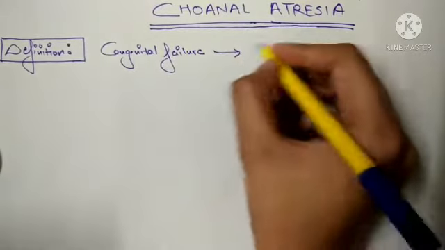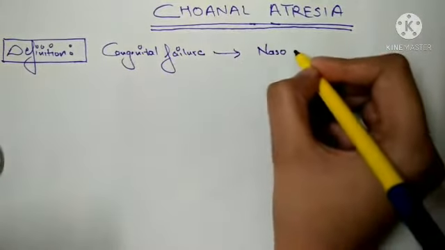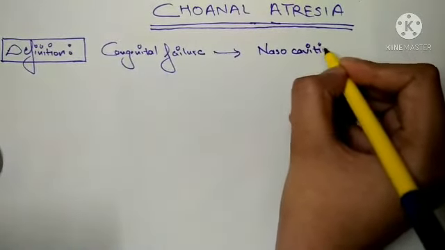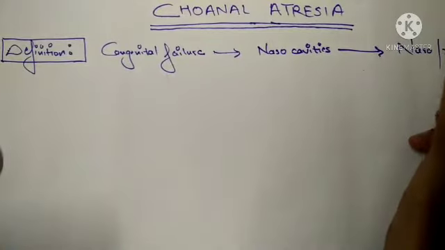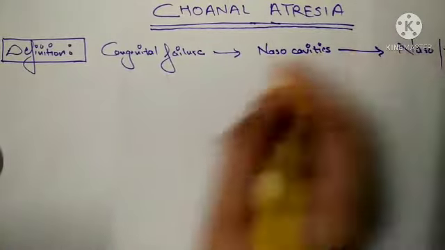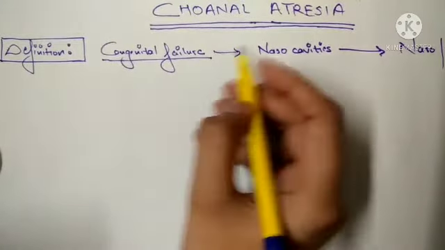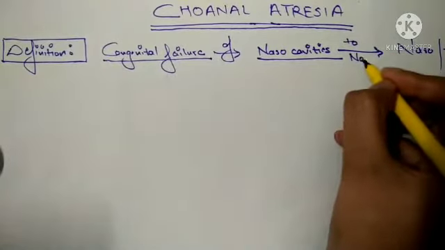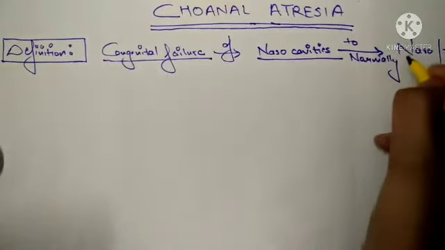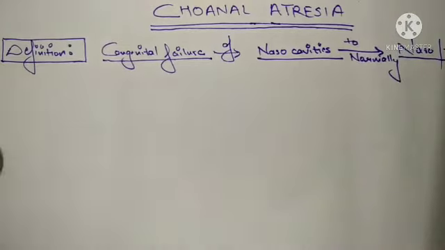Congenital failure of the nasocavities to open into your nasopharynx. This is your definition. It is the congenital failure of nasocavities to normally open into your nasopharynx. It means there is obstruction in the nasal cavities, and this condition is congenital in nature. I hope the definition is clear to you.